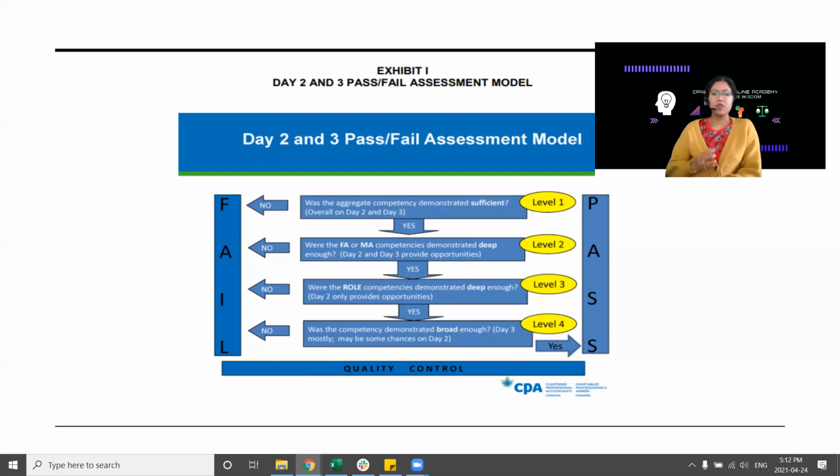All this means that, for your level 3, for your role AO passing, you get only one chance. So be sure to work to a sufficient level of depth in your role on your day 2 AOs, and score sufficient Cs on day 2.